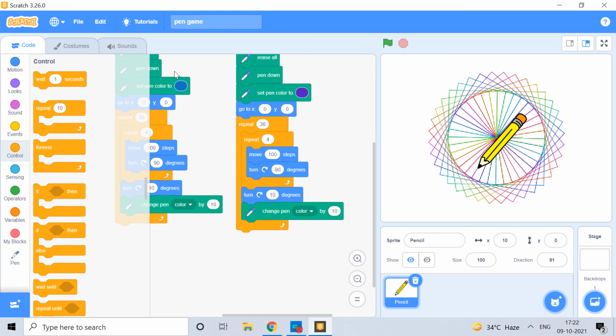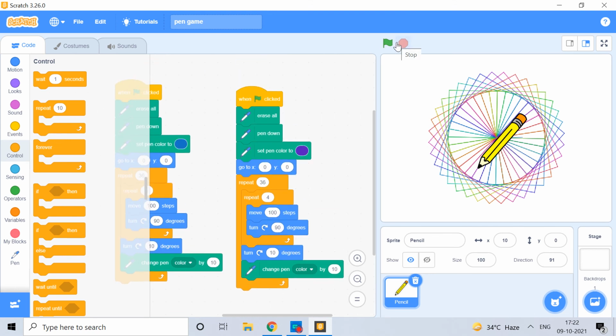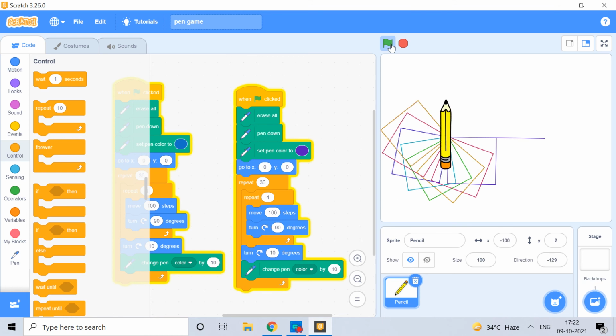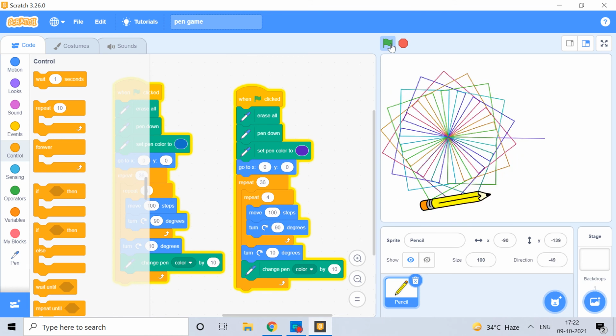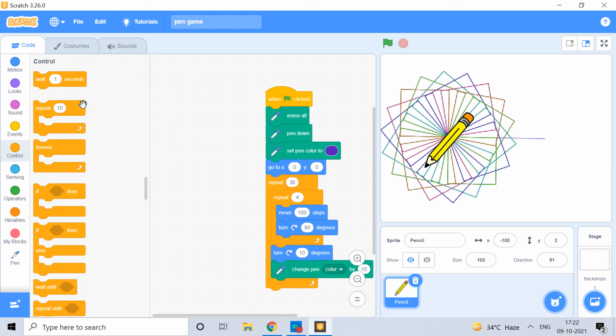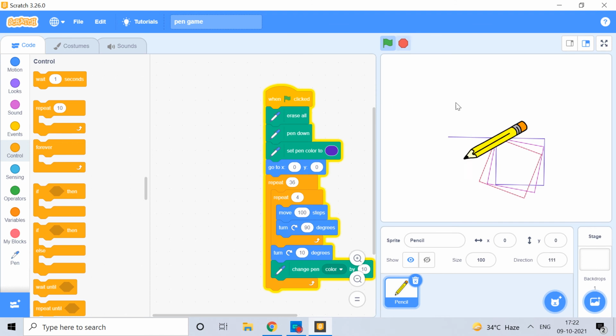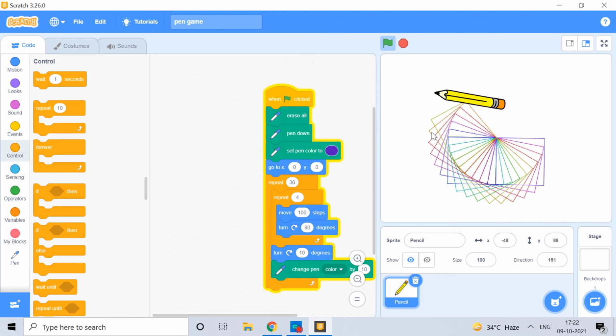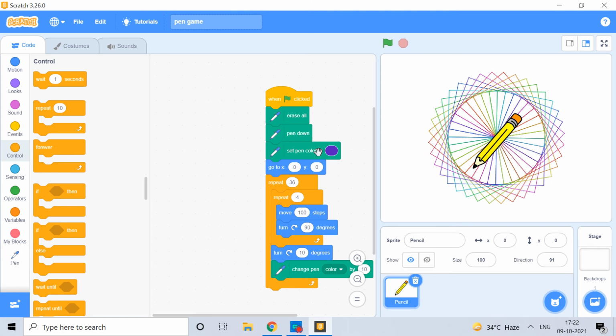So now we will, okay, it is running double time, so it is making it double. So I will just delete one of my blocks, this. Now it is creating nicely, so you can see the pen scheme.